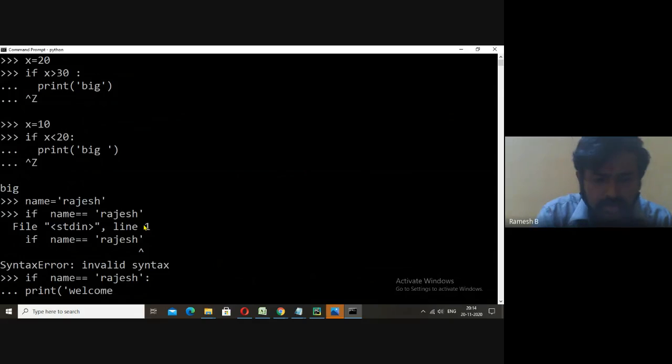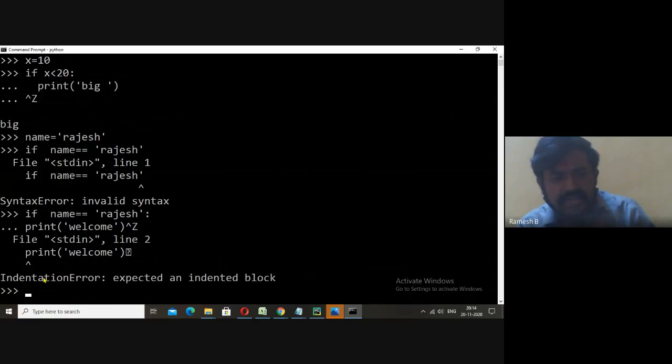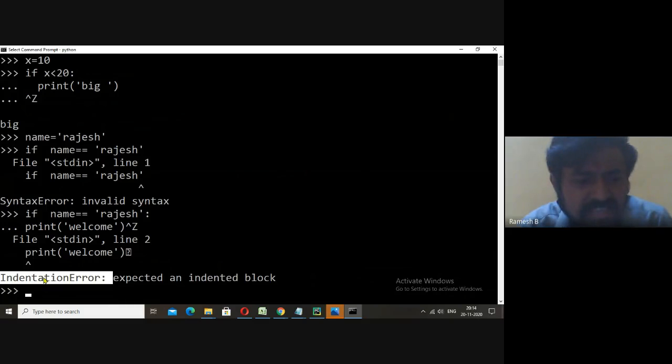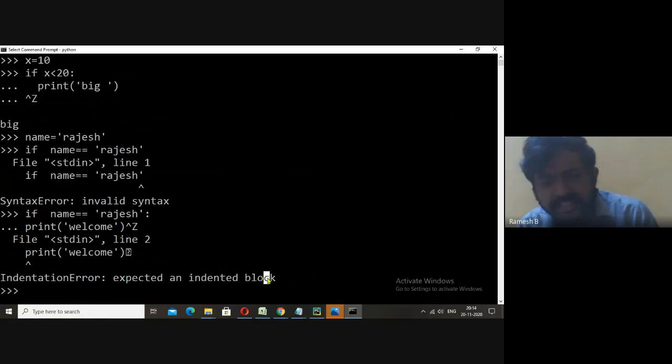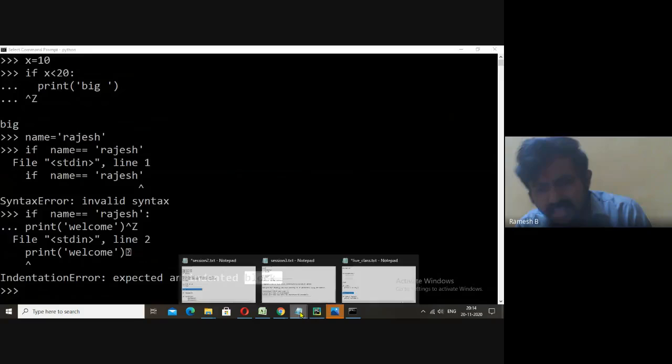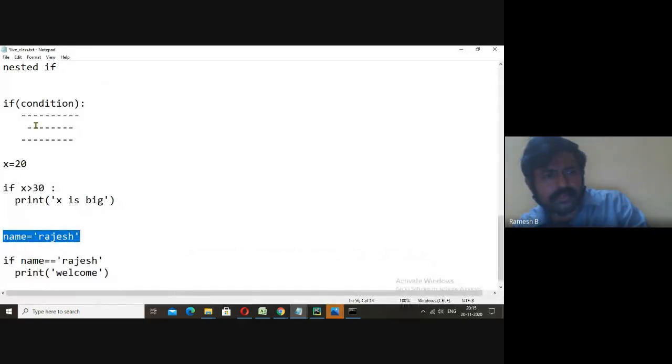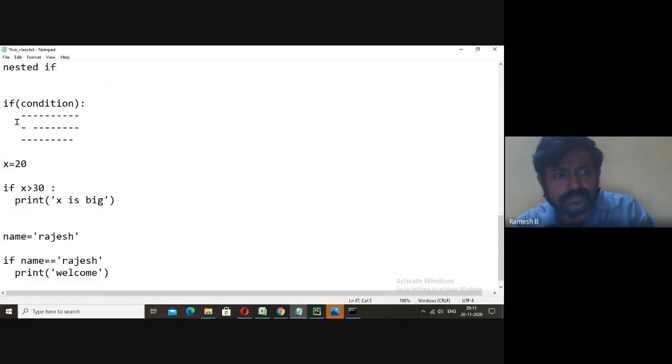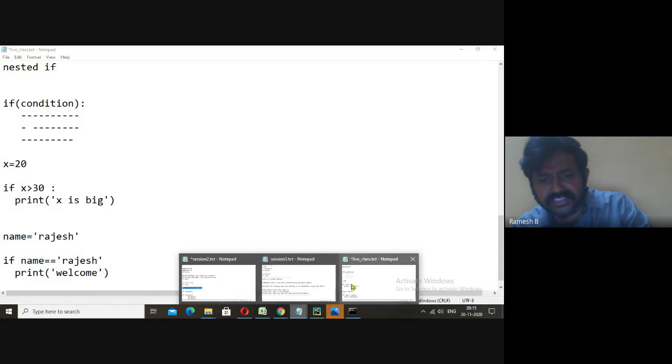You see here, Control Z is for coming out of the command prompt. I'll type enter. You see here, indentation error. You are asking what is indentation error? Expected an indented block. After if the block must be inside. That's what indentation is.